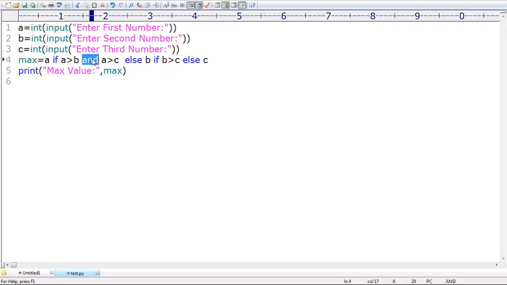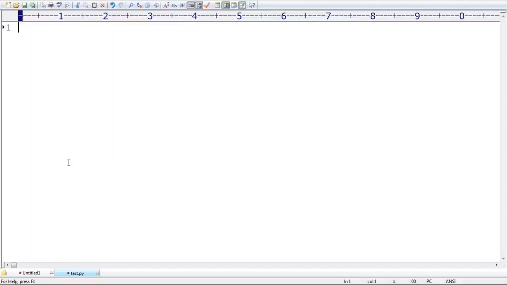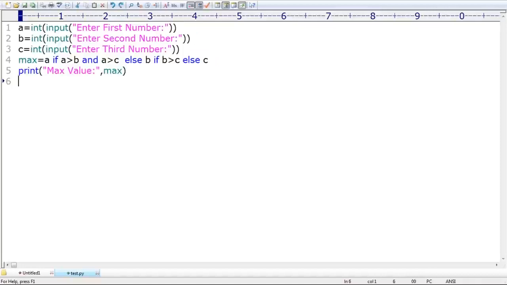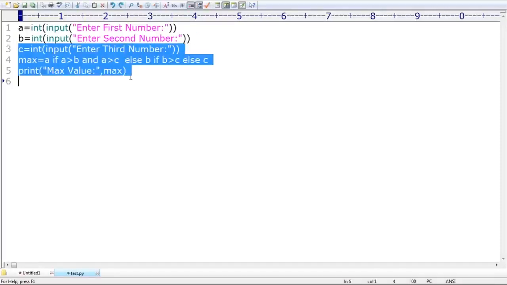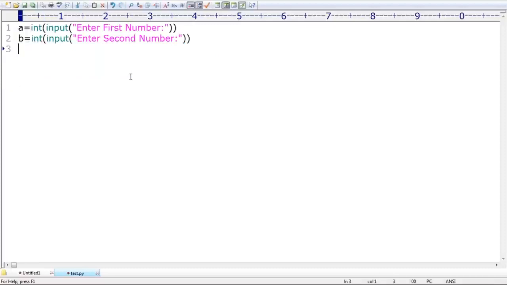Now just have a look once. There is one more beautiful example I want to take. What I'm taking here, just have a look: A comma B. Now my requirement, don't get shocked or confused, please. Here I'm taking print. The answer is always A or B, because I want to print the max value or min value.